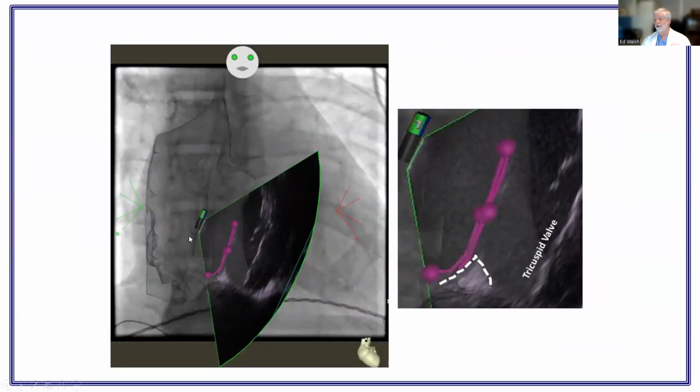And we've now taken to use an ICE routinely in these procedures. This pink line here shows the extent of the ridge that we've defined. You can see a little slice with ICE through the ridge here.